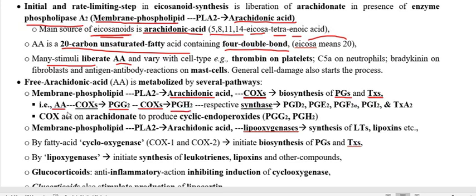So arachidonic acid in presence of COX-1 and COX-2 gets finally converted into PGG2 and then PGH2.